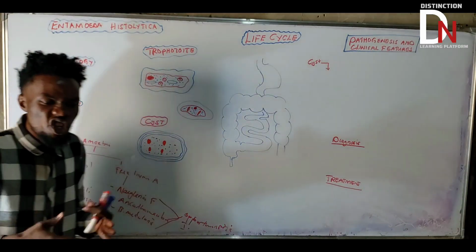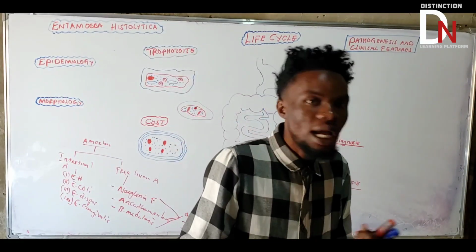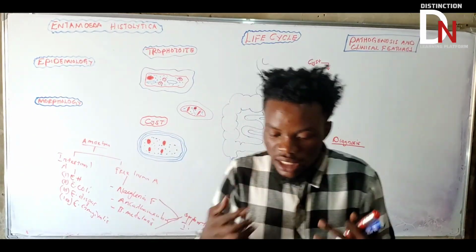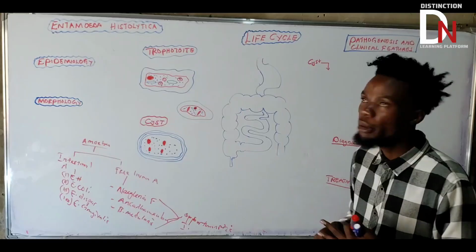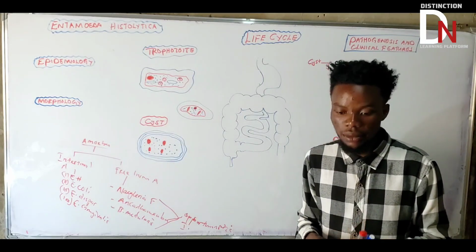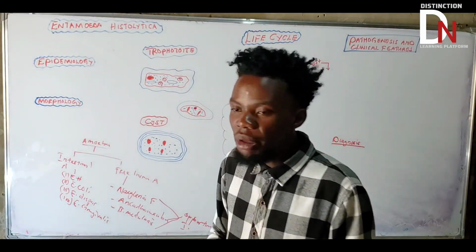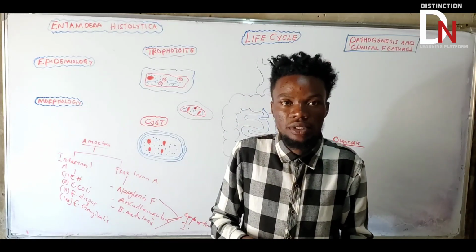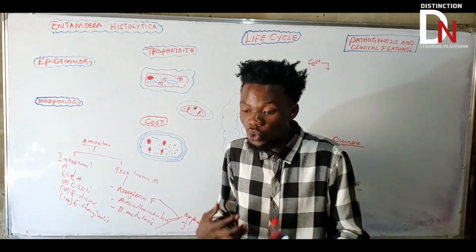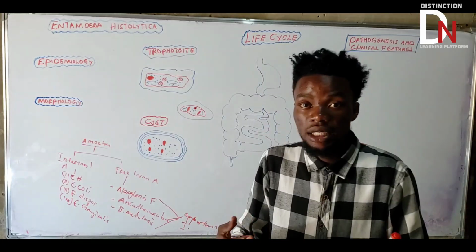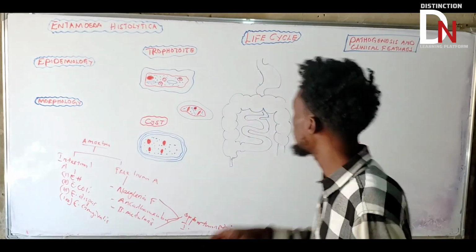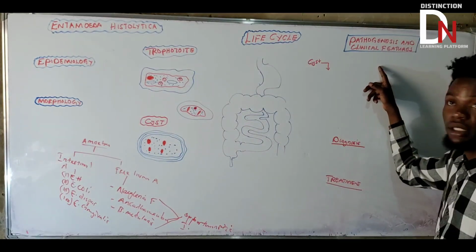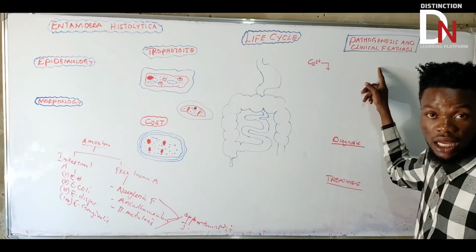Okay, now since we have the background of amoebas, let's dive into the details of Entamoeba histolytica. We said it's a pathogenic amoeba that causes amoebiasis. We need to talk about the disease that Entamoeba histolytica causes, although we will talk about it under pathogenesis and clinical features.